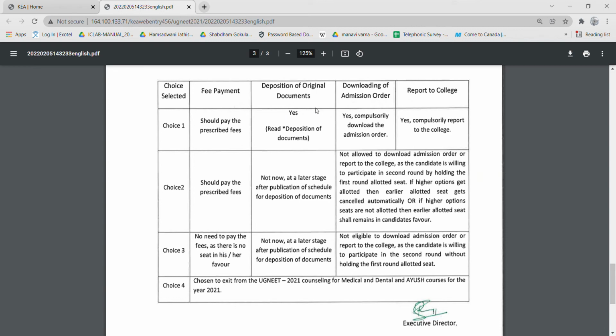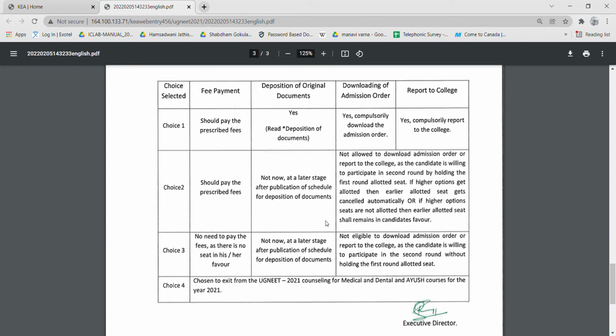Deposition of original documents, as I told earlier, yes, you have to submit the original documents and you can go through the video again. And downloading of admission order, you have to download the admission order, go report to the college. It is simple. Choice 2, you should pay the fees, and the deposition of original documents is not now, but at a later stage after publication of schedule for deposition of the documents.